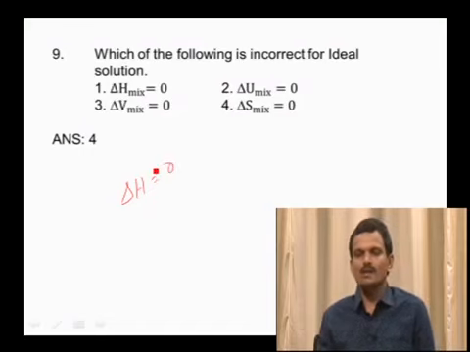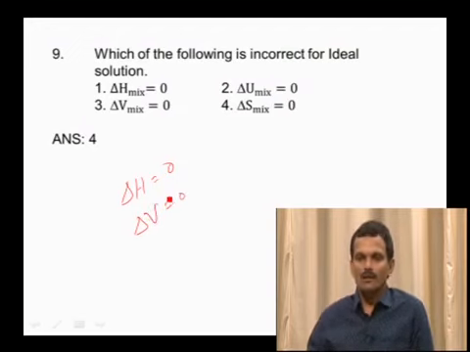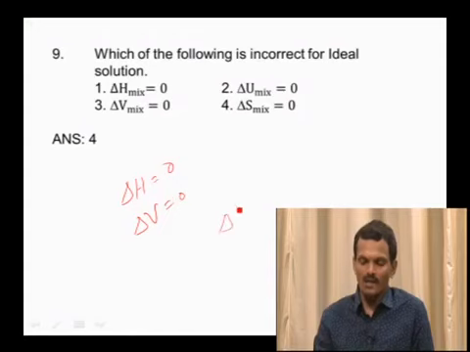There is no change in enthalpy during mixing, and delta V mixture is also equal to 0 because during mixing there is no change in volume. So delta V mixture also 0. As you know, delta H is equal to delta U plus delta n RT.